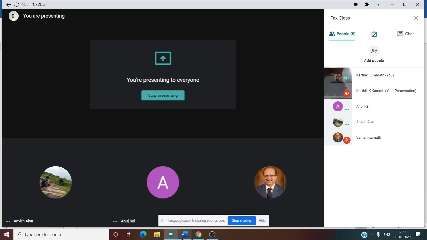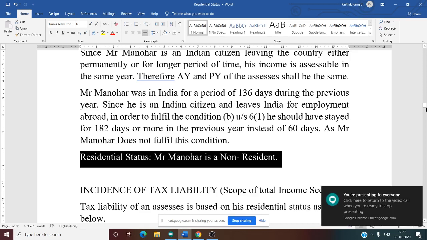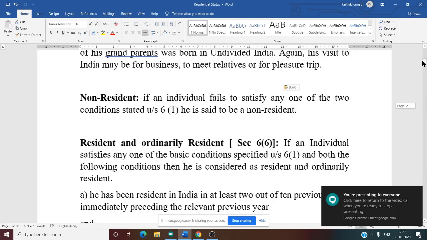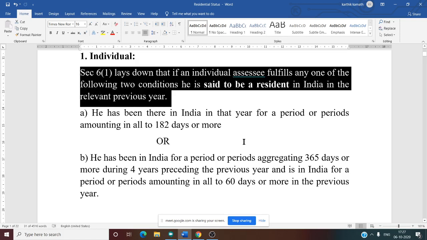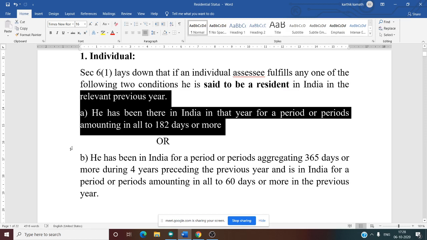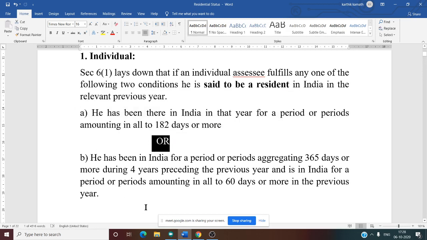To clarify, we'll see this once. See this basic condition mentioned under section 6 clause 1. Section 6 clause 1 lays down that an individual assessee has to fulfill any one of the two conditions. Then only he can be treated as a resident in India in the relevant previous year. So what is the first basic condition? He has been in India in that previous year for 182 days or more. Or, see this, any one of the two. That is why there is 'or'.